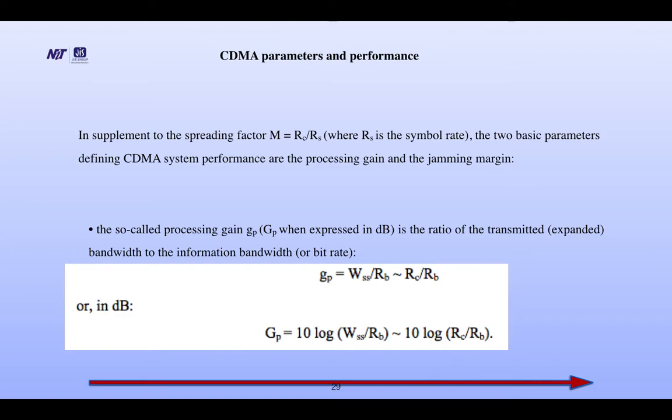CDMA parameters and performance. In the supplement of the spreading factor, M is equal to RC by RS, where RS is the symbol rate. The two basic parameters defining CDMA system performance are the processing gain and the jamming margin. The so-called processing gain GP, the ratio of spread bandwidth to information bandwidth, is GP equal to WSS by RB, almost equal to RC by RB, and GP in dB is equal to 10 log WSS by RB, almost equal to 10 log RC by RB.